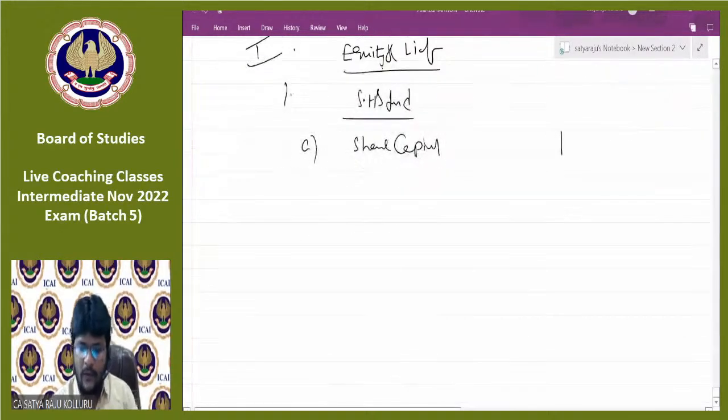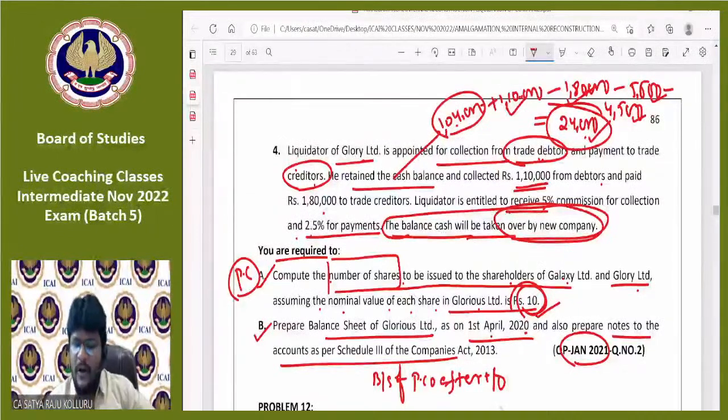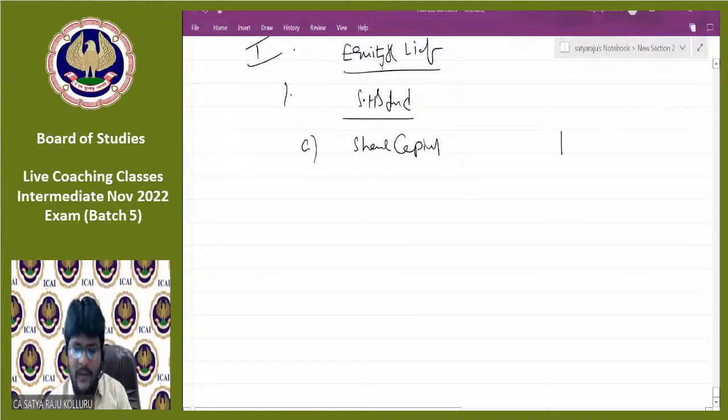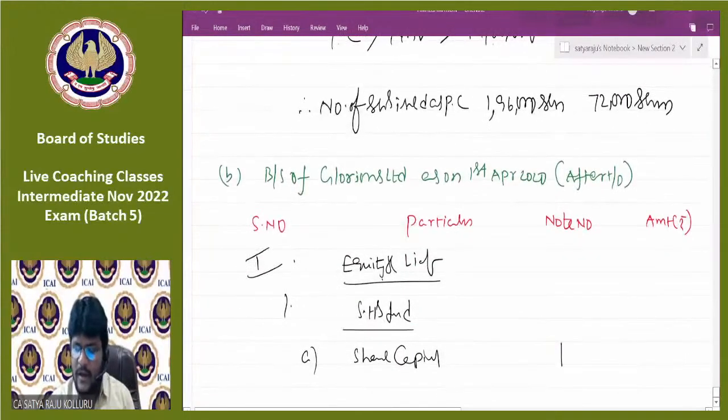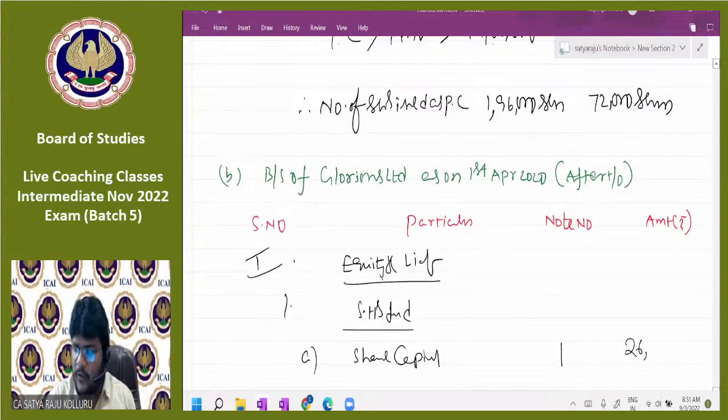Come down, guys, all of you. Sir, Glorious Limited is altogether a new company. Now we are issuing in the form of PC. How much, guys? In the form of PC, 19,60,000 plus 7,20,000. Total how much? 26,80,000. So out of the share capital, such amount will be there.